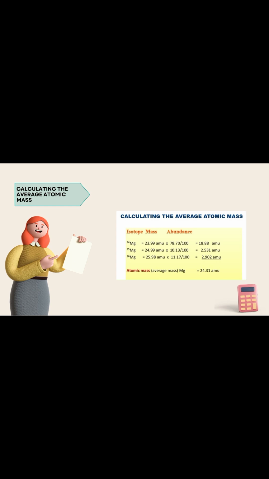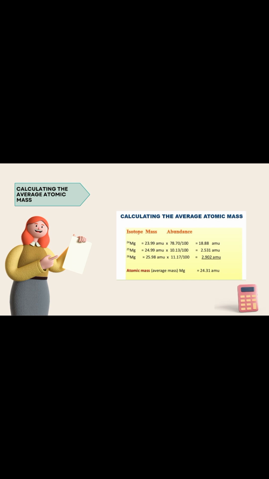Let us now move on to computing the average atomic mass of an element. To compute the average atomic mass of an element, we first need to gather the isotope information. This information includes the isotopic symbol, the percent abundance of each isotope, and the atomic mass of each isotope. Next is to convert the percent abundance to decimal. Convert the percent abundances of each isotope to decimal fractions by dividing by 100, or moving decimal places.